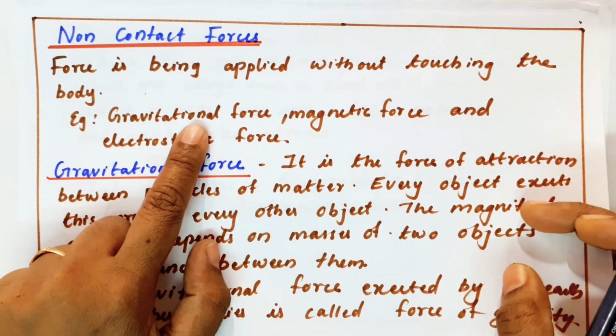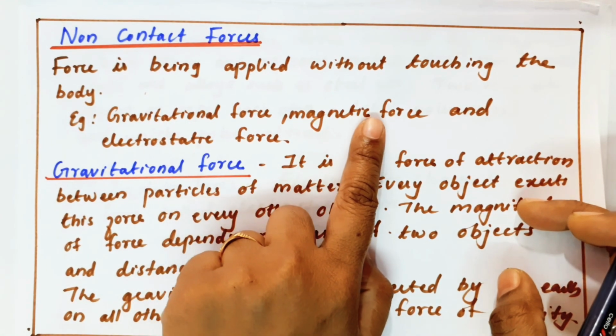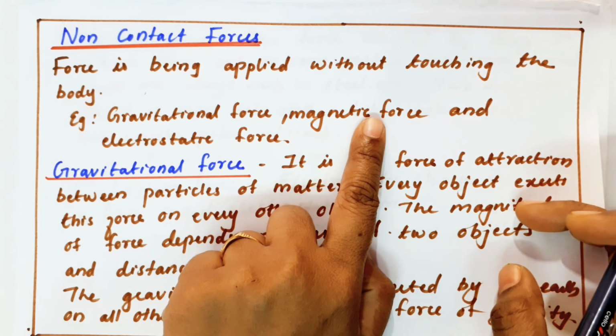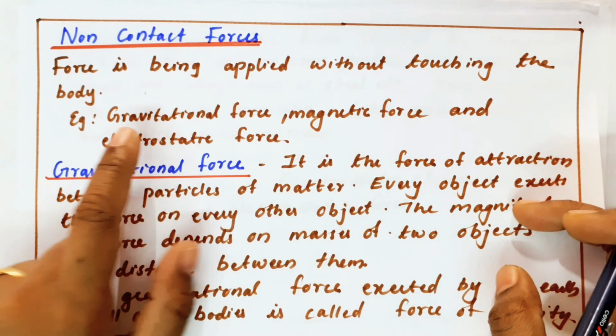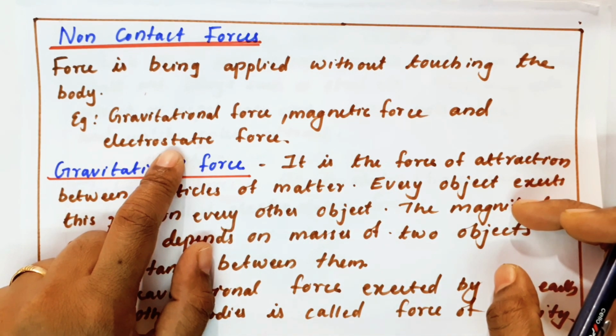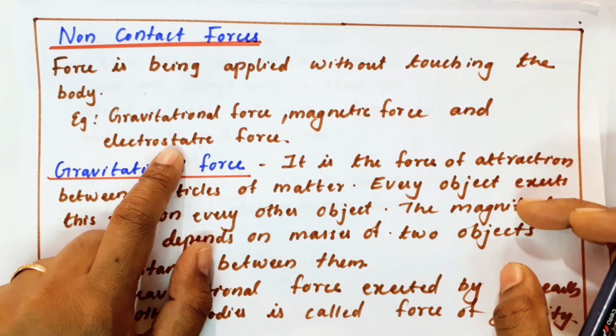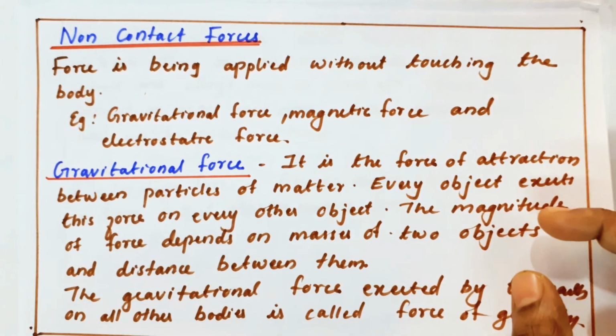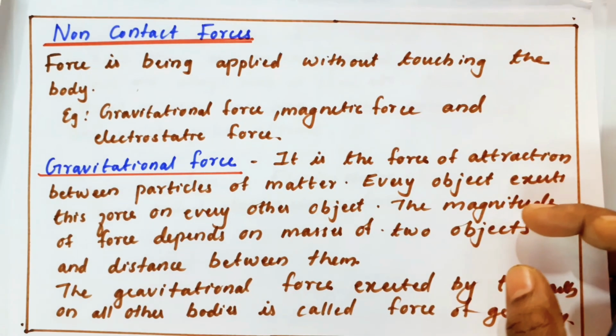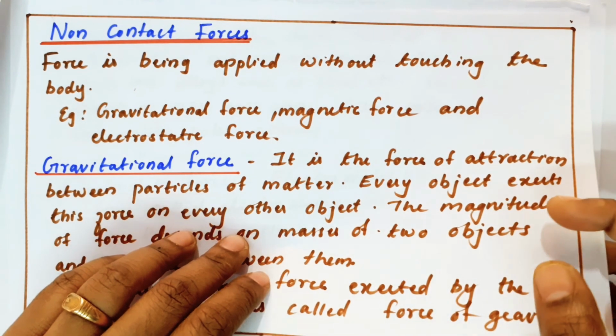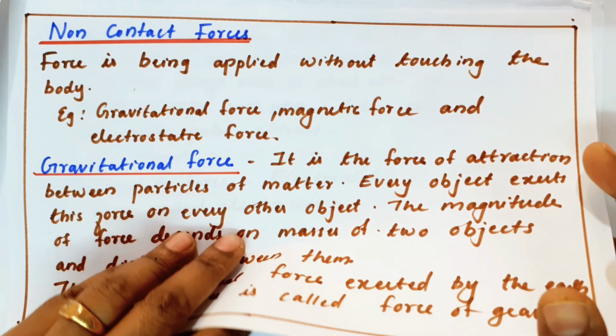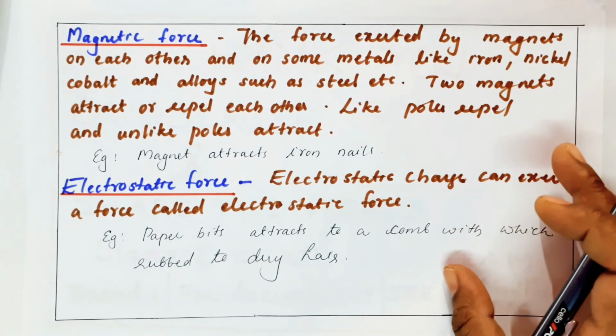Gravitational force is due to mass. Magnetic force is due to magnets and magnetic particles. And electrostatic force is due to charged particles. These are the main forces. So in short, we can term force as a push or a pull.